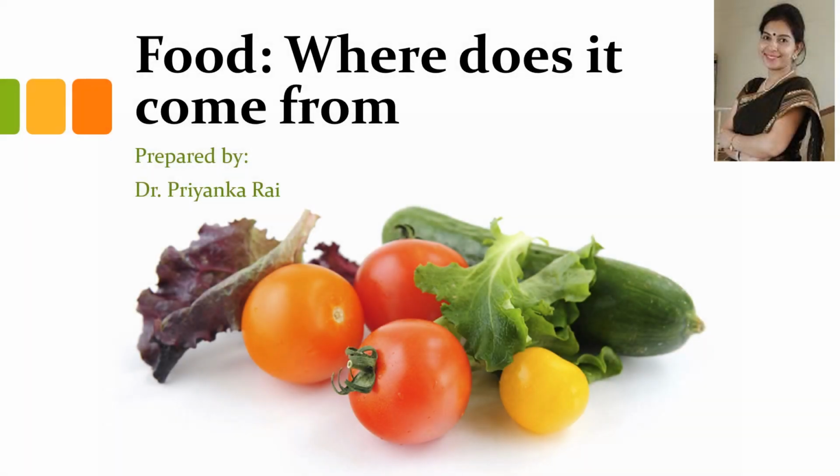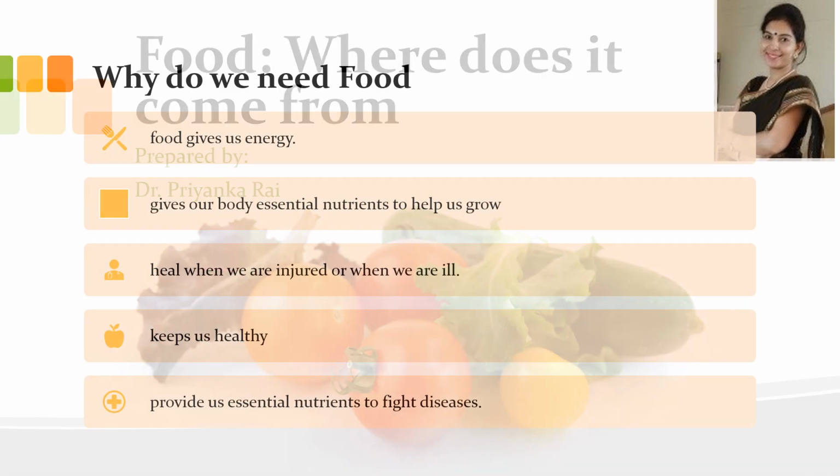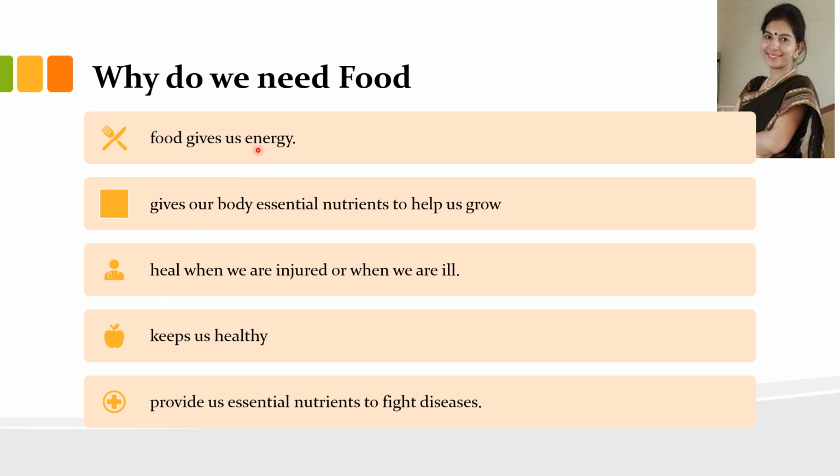Let us revise the chapter Food, where does it come from? So first of all, why do we need food? We need food because it gives us energy and it provides nutrients which help us to grow. It helps our body to heal when we get hurt or when we are ill, it helps us in our recovery. It keeps us healthy and the food provides us with nutrients to fight diseases.